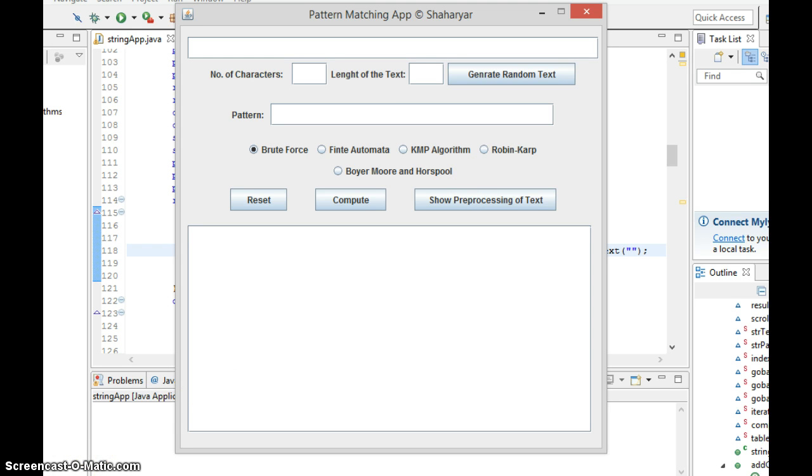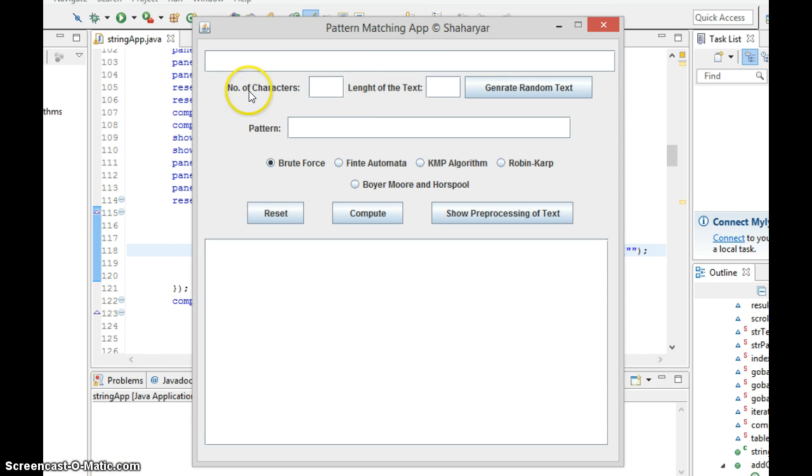So first of all we will check brute force. Here's my application. You enter the number of different alphabet characters you want in the text and the length of the text, and it generates the random text. In the first case I will choose 3 different alphabet characters, let the length be 20, and generate the text.